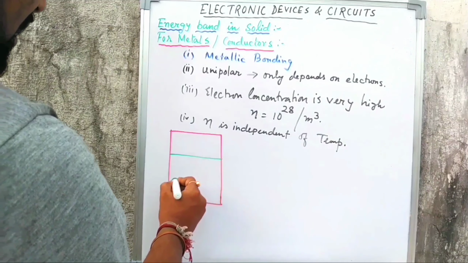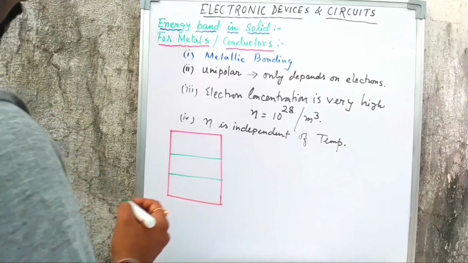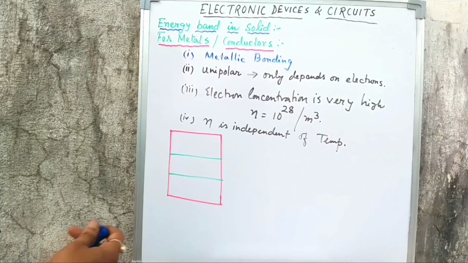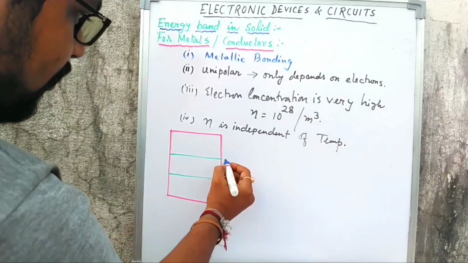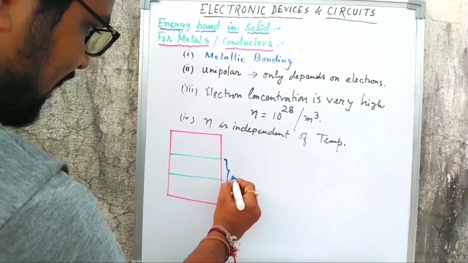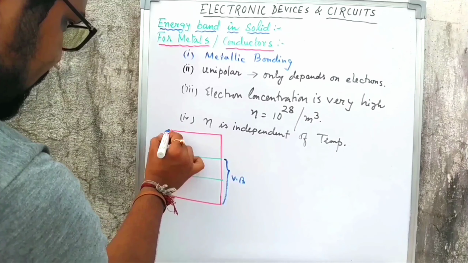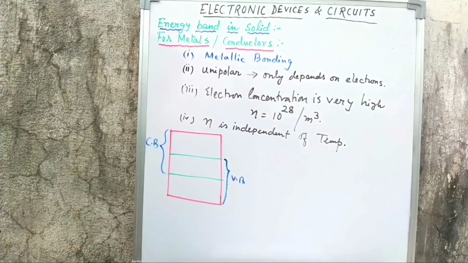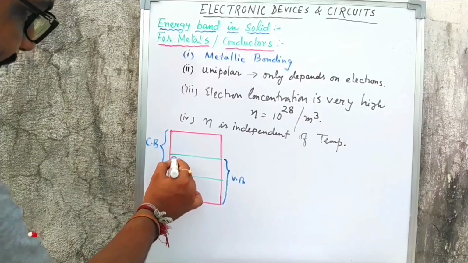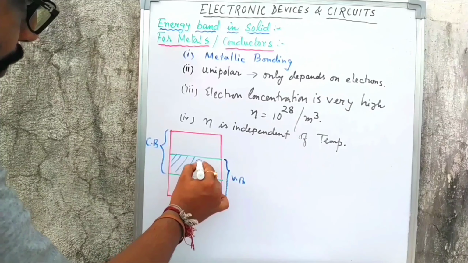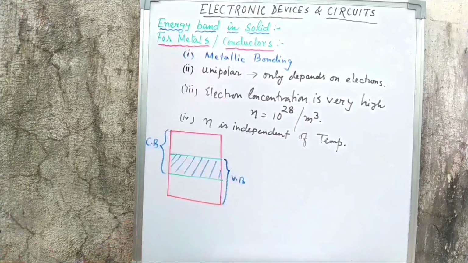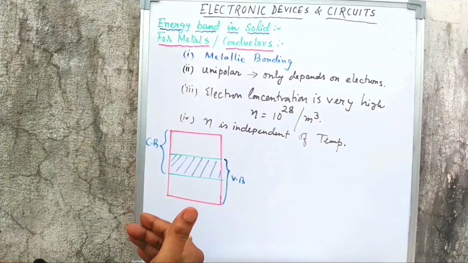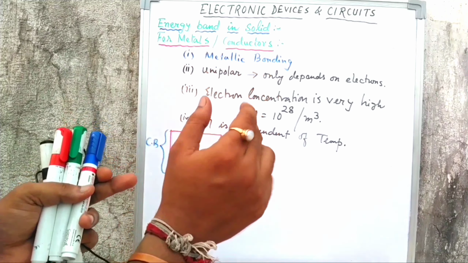Valence band and conduction band are also there, but please remember one thing, that the valence band and conduction band here overlap each other. From here to here it is the valence band, and from here to here it is the conduction band. Do you understand? So this particular part in between is the overlapped region. Overlapped region means there is no gap between valence band and conduction band, so the energy band gap is zero.